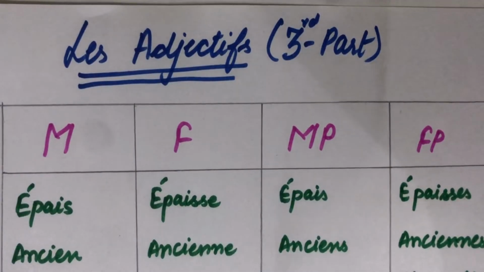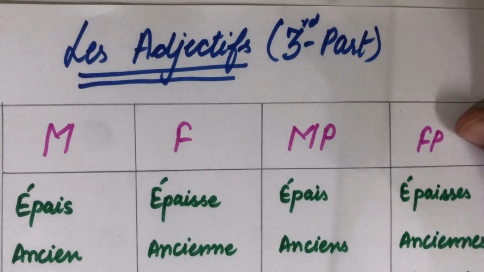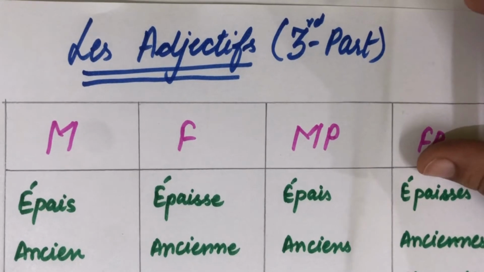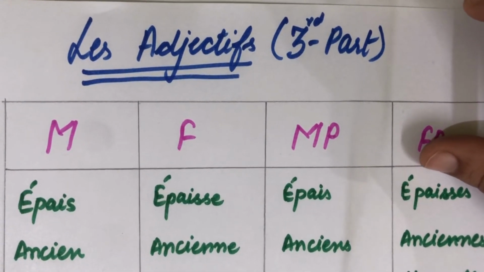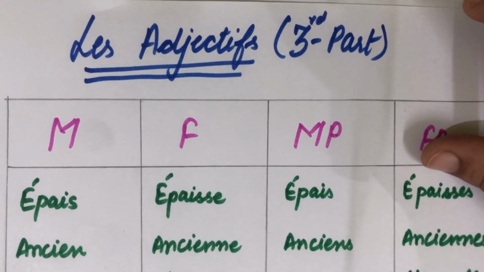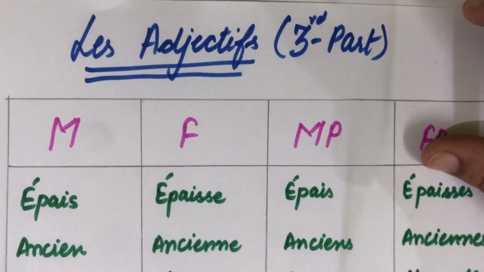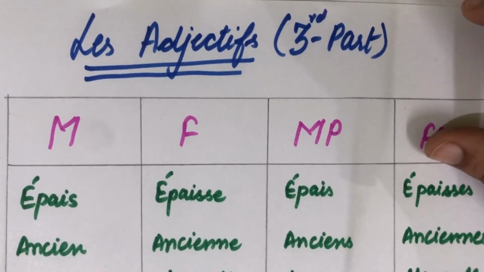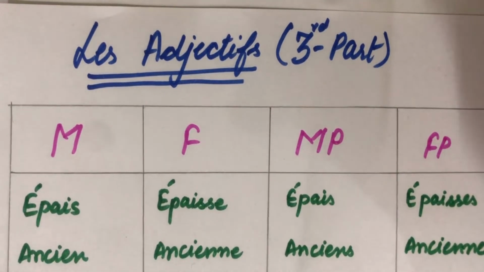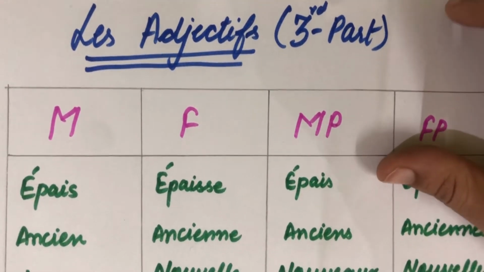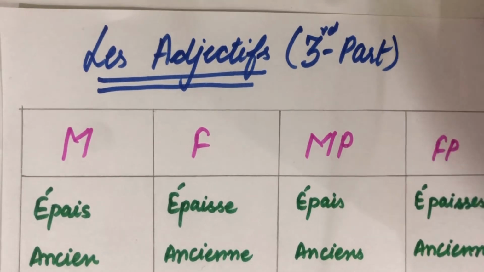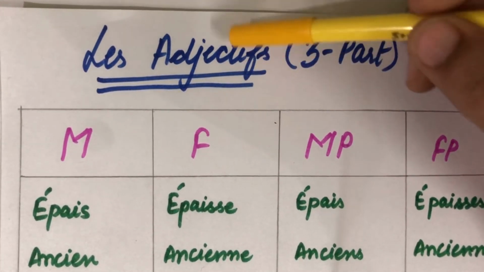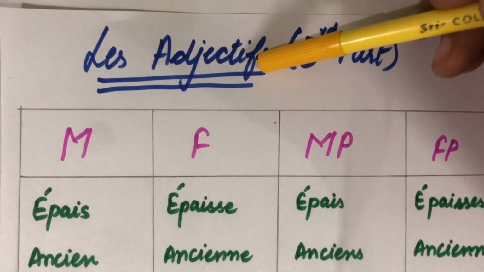Okay students, so we have done the adjectives in previous lectures as well. If you have not seen those videos, I will mention the link in the description, just go and check them out. This is in continuation with those adjectives, with those words that we did earlier. Okay students, now have a look. So the number one point here which is to be understood is that les adjectifs. So what are these les adjectifs?